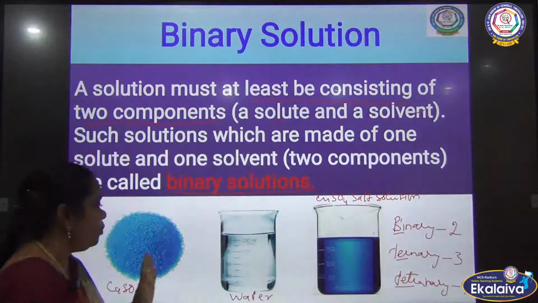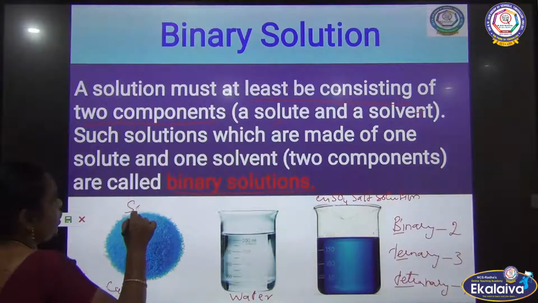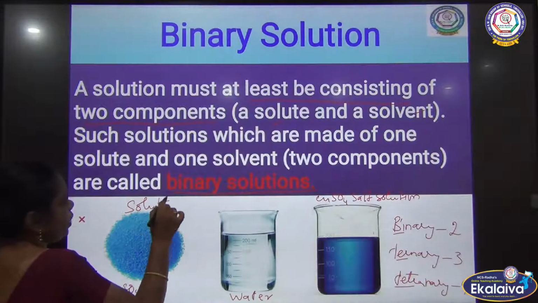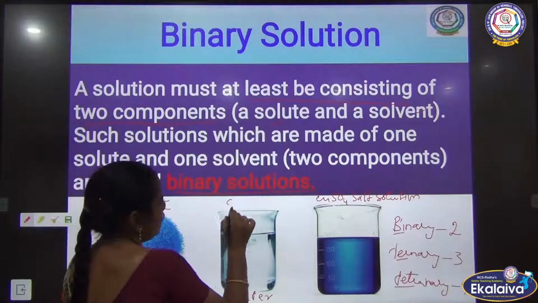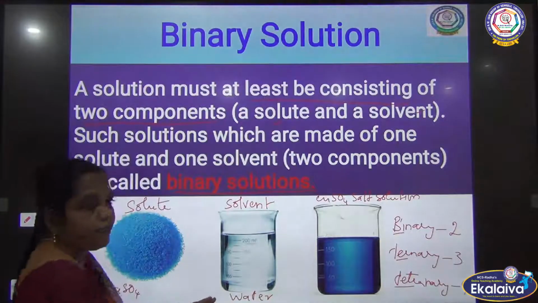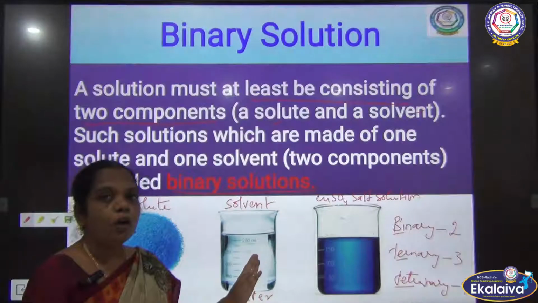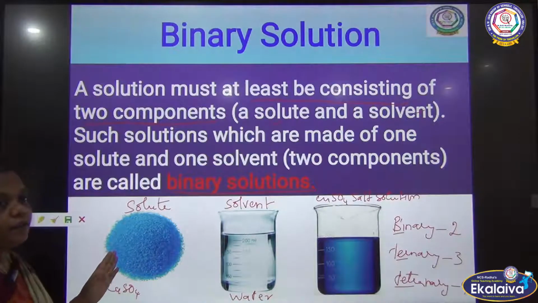Here we are going to mix 2 components. One is the solute, because it is very small in weight, and the other is the solvent. Water is taken as the solvent because we are going to take a larger quantity, and the copper sulfate is a lesser quantity.